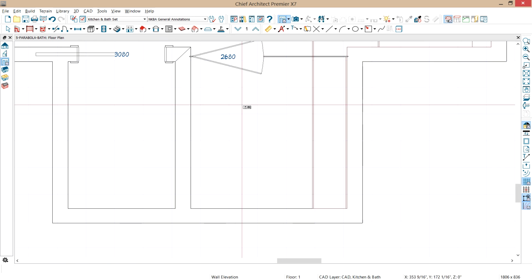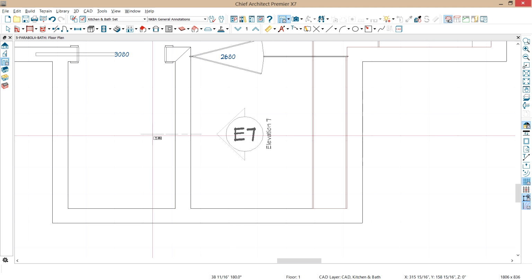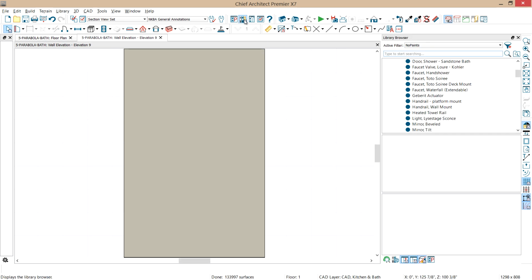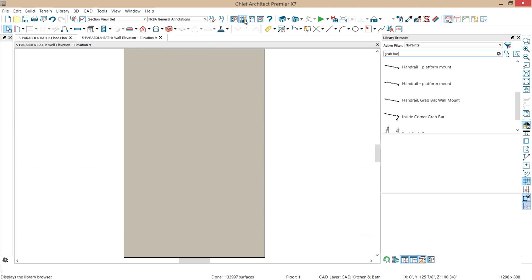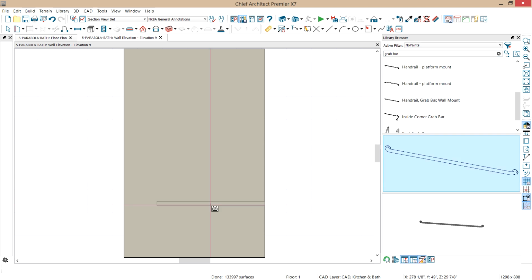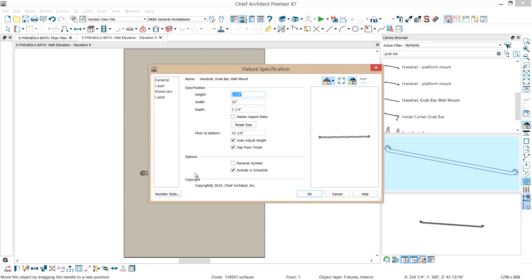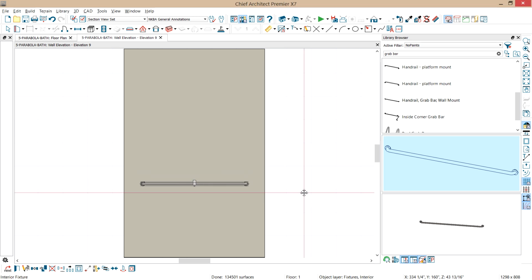Let's close that view and go and take a view of our shower fixture wall. So just go in and do the opposite wall here, and let's place our fixtures on this wall. First, in the library, let's place our fixtures, and I want to do a search for a grab bar, and we'll want to find a wall mount grab bar. Let's grab that and we'll place that, highlight it, double click on it, and we'll be more precise with the dimensions, but let's go ahead and set that to be 36 and 7/8. It'll just make it a little quicker when we do this off the floor.